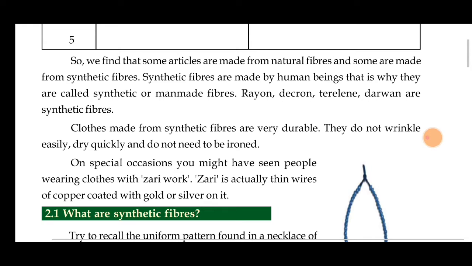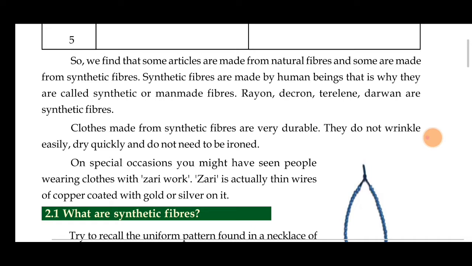Synthetic fibers are also called man-made fibers. So what are man-made fibers? The first ones are rayon, Dacron, Terylene, and Davron. These are all synthetic fibers made by humans. Clothes made of synthetic fibers are very durable, which means long lasting. They do not wrinkle easily, dry quickly, and do not need to be ironed. So they are very durable, very long lasting.